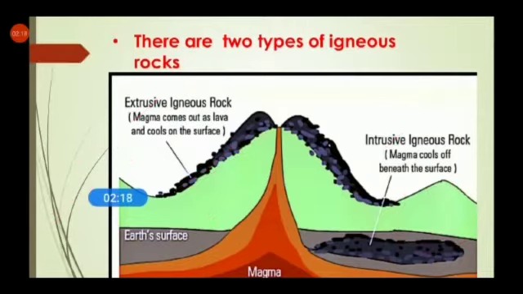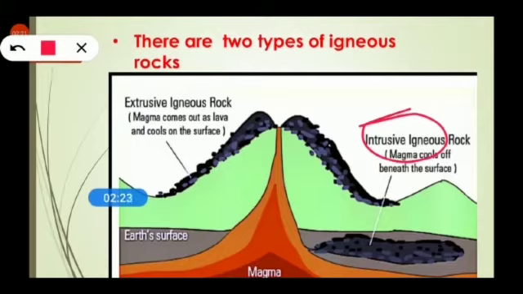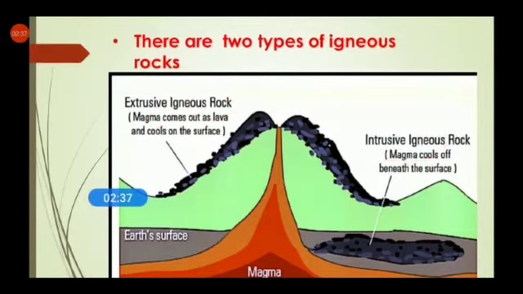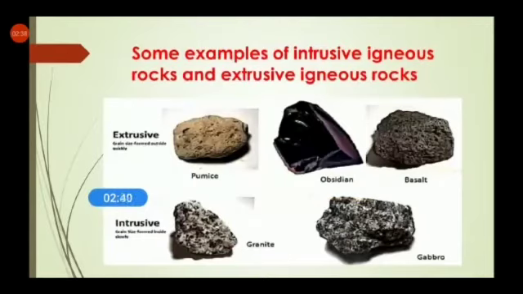Clear? Intrusive igneous rock is darker in color as compared to the extrusive igneous rock, and it cools very slowly. Extrusive rock cools very quickly as compared to intrusive because extrusive is outside the earth. Clear? Now, there are a few examples of intrusive and extrusive igneous rock like basalt, pumice, granite, gabbro. All these things are used in construction, in road base, in railroads and many more things.